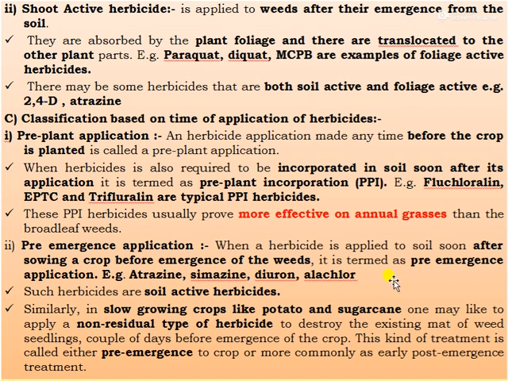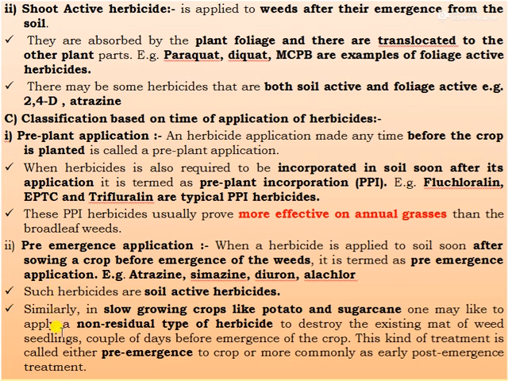For example, atrazine, simazine, diuron, and alachlor are examples of pre-emergence application of herbicide. Such herbicides also act as soil active herbicides. That is, all pre-emergence herbicides act as soil active herbicides.